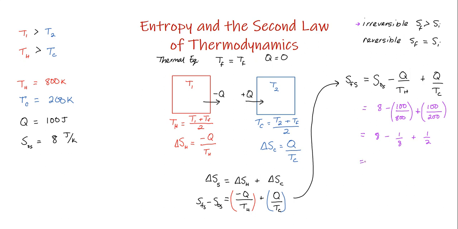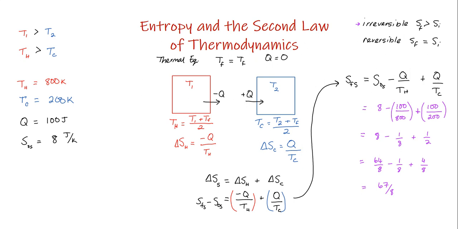So let's go ahead and get a common denominator here. We could do 64 over 8 minus 1/8 plus 4/8, and if we calculate that out, we've got 63/8 plus 4/8 would give us 67/8.